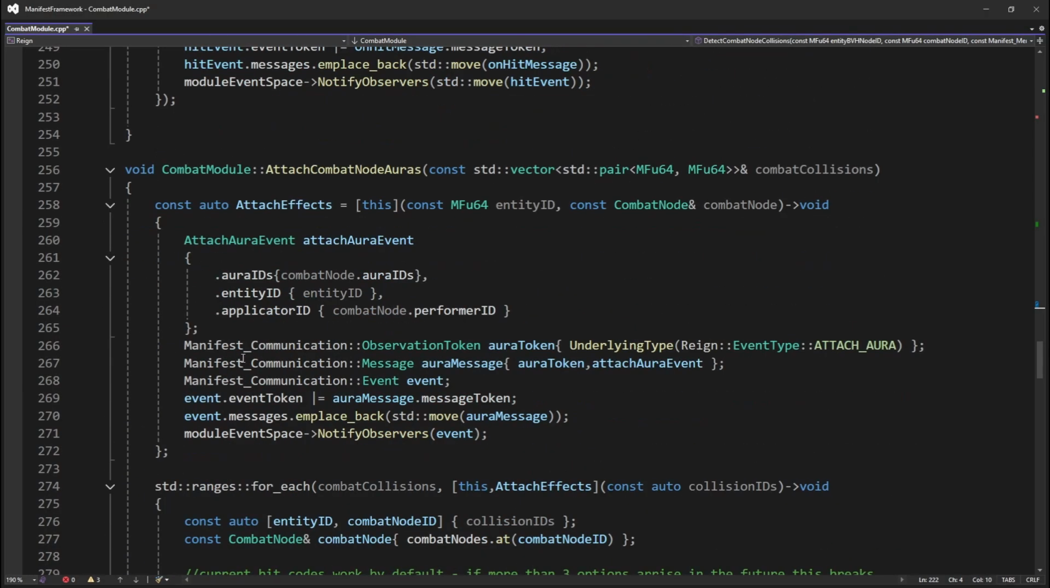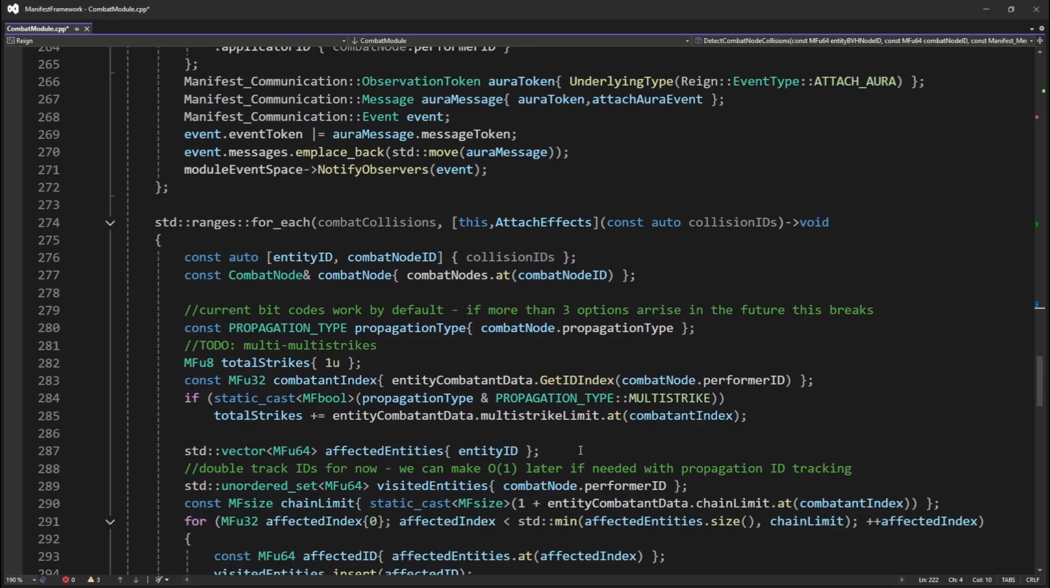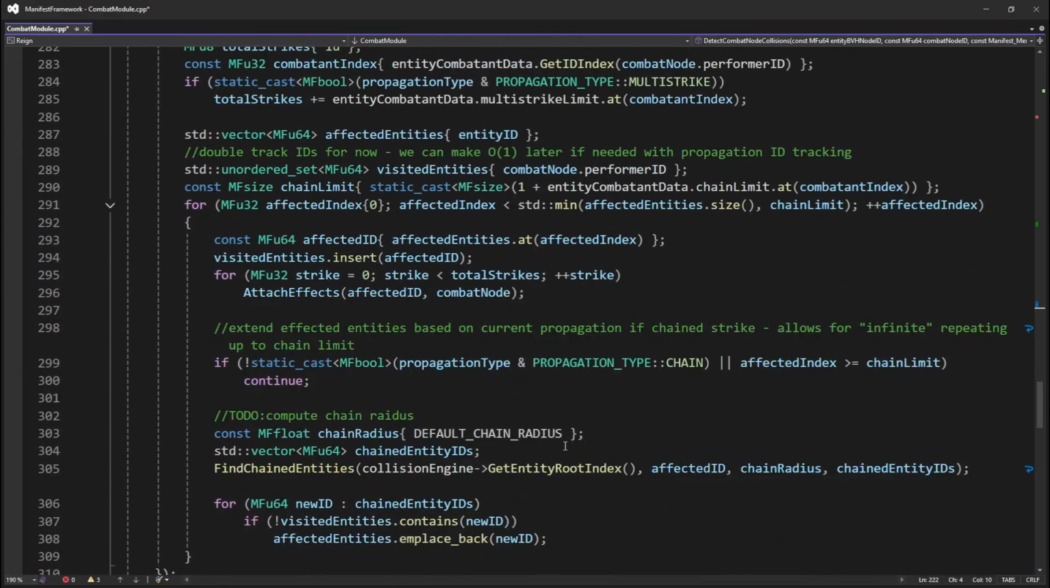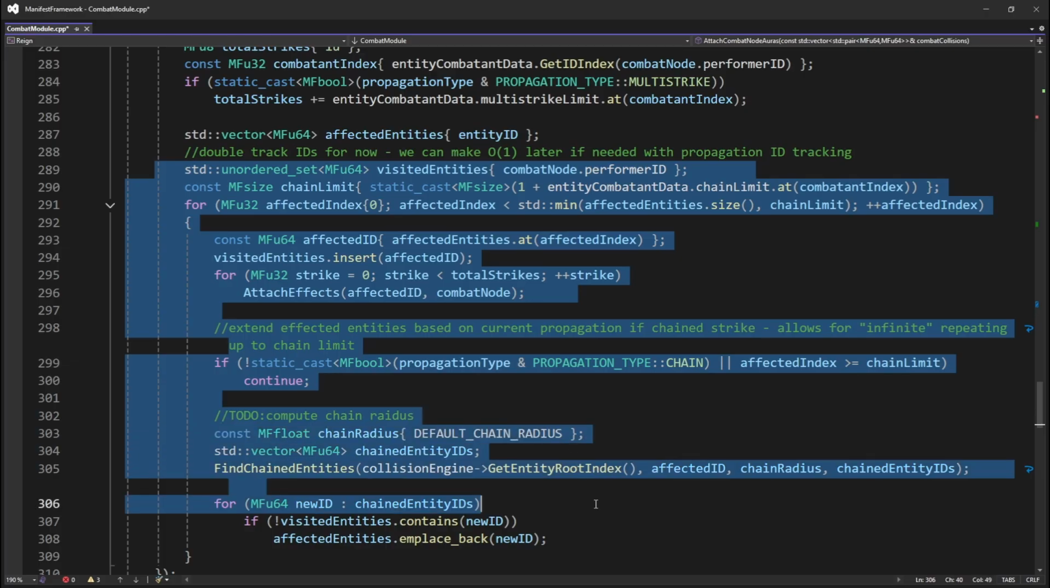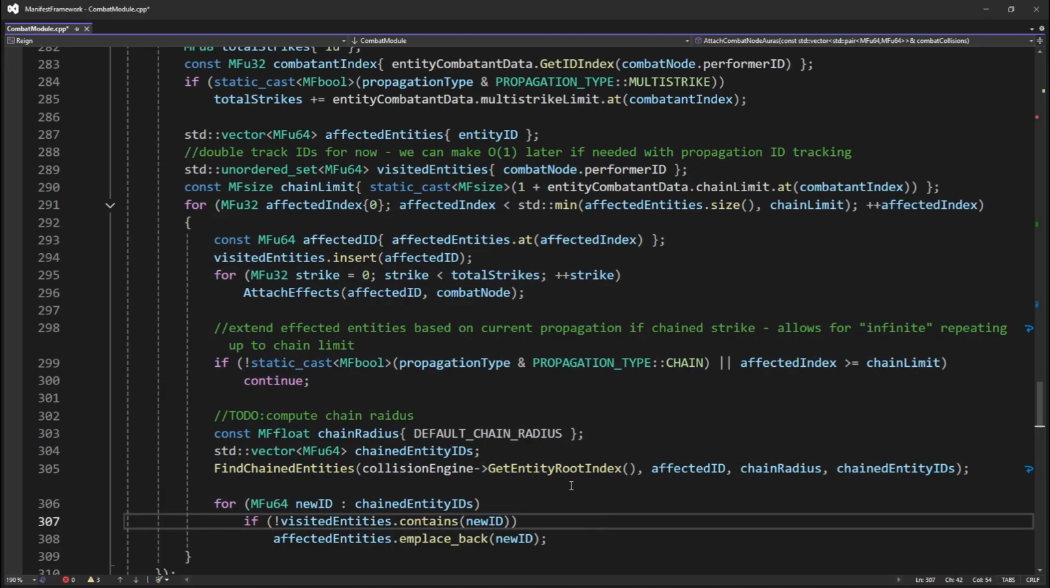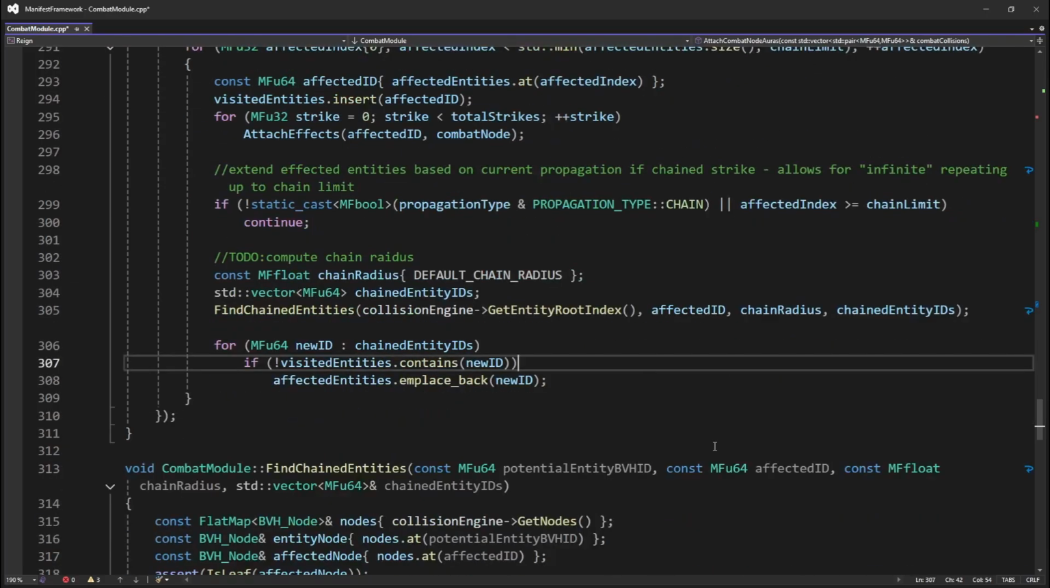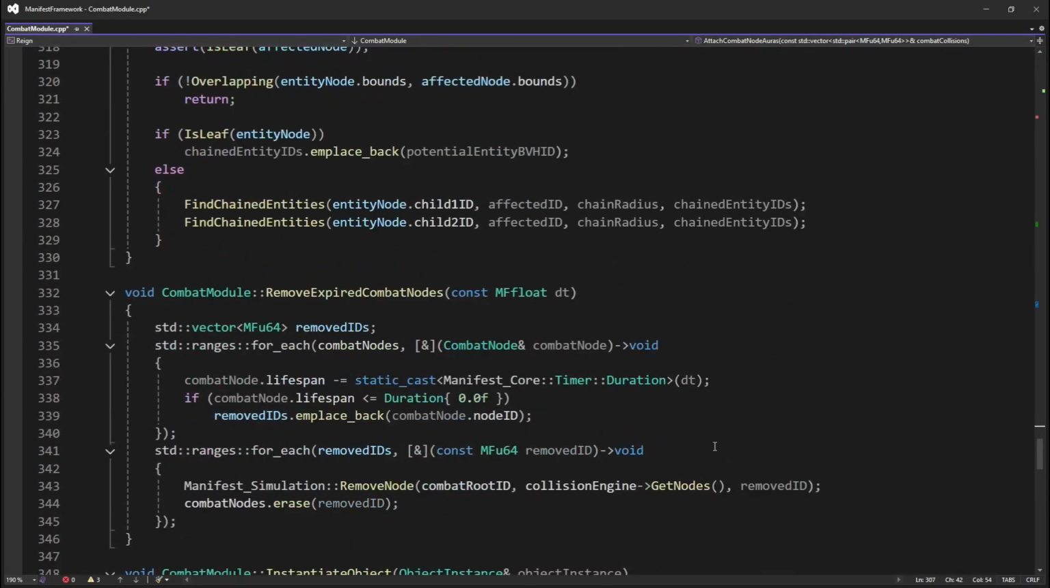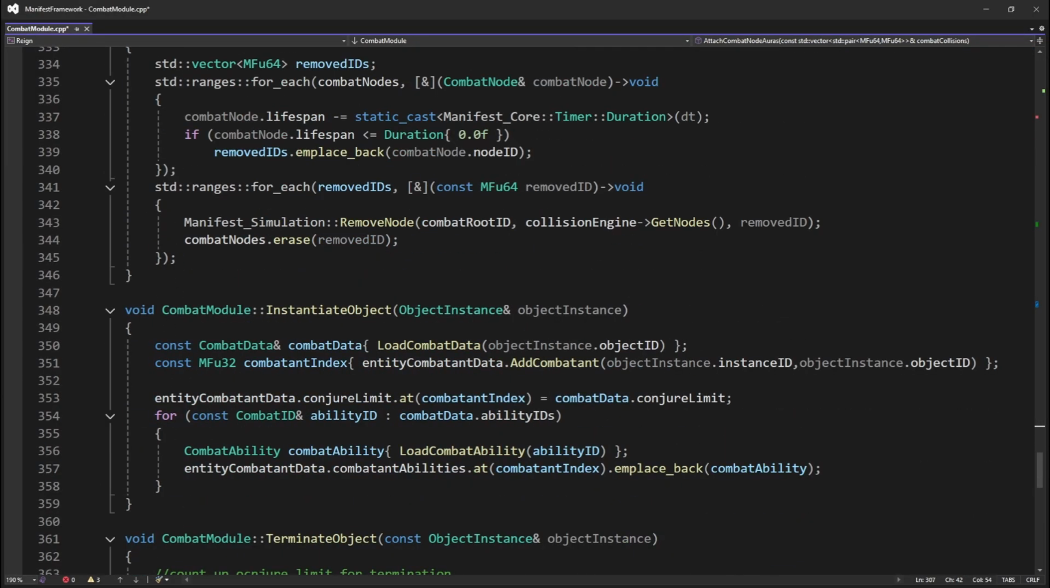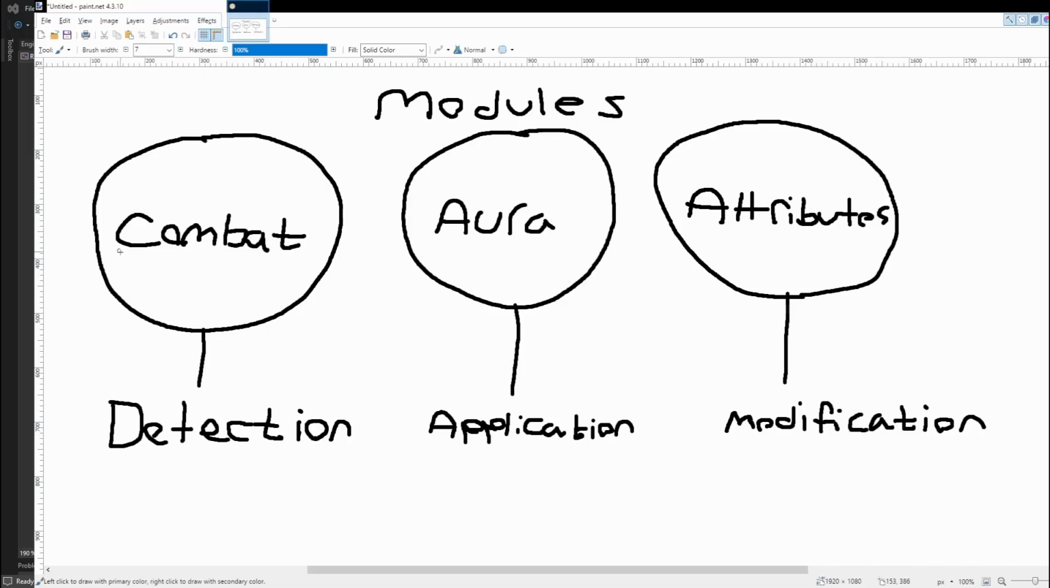It is during the second notification loop that should the performing entity have any combat modifiers like a multi-strike or chain attack, they are taken into account at this time. Multi-strike simply repeats the ability attachment multiple times, while chain will cause the ability to look for nearby targets it can jump to. Aside from handling the combat node lifetime, this is where the combat module ends its responsibilities in the combat system pipeline. The combat nodes are what I call an effect applicator.